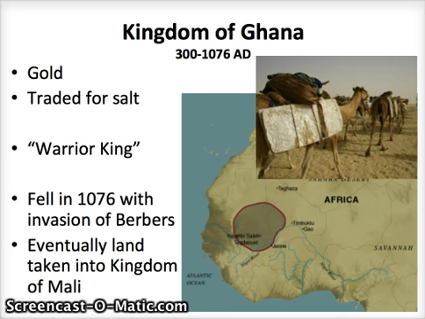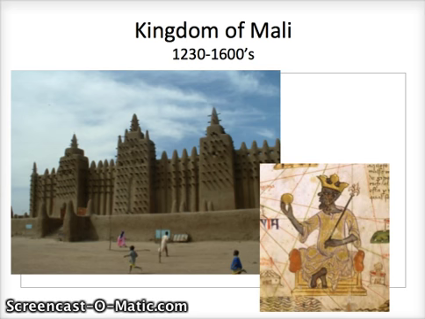So next up, after Ghana declines in 1076, there were a couple of hundred years of disorganization where no one was really in control. One group wasn't in control. There were a bunch of different groups that were fighting for control of the area. But eventually, it was the Mande people that took over control of Mali. Sundiata Keita was the one who actually beat out all the other kingdoms and warriors in trying to establish the kingdom. So in 1230, the Kingdom of Mali is established.